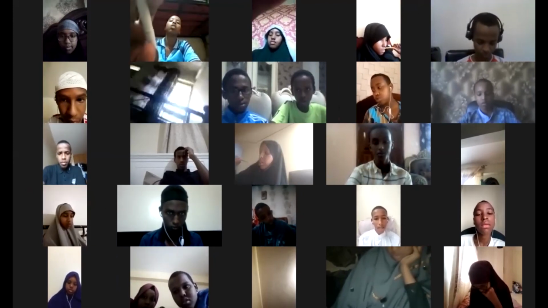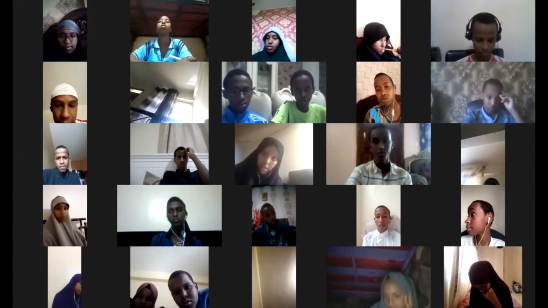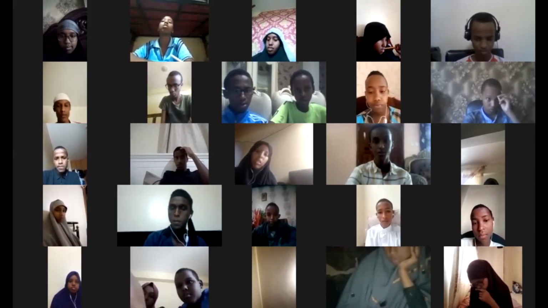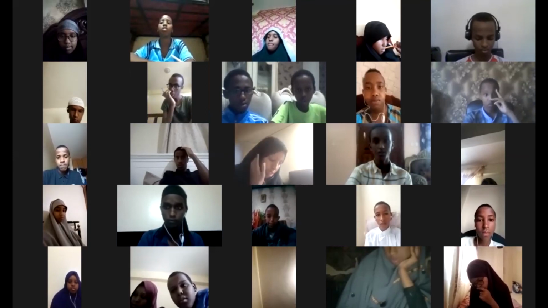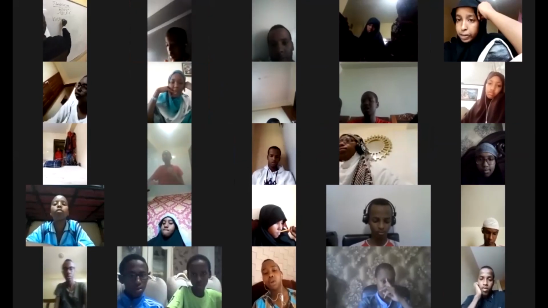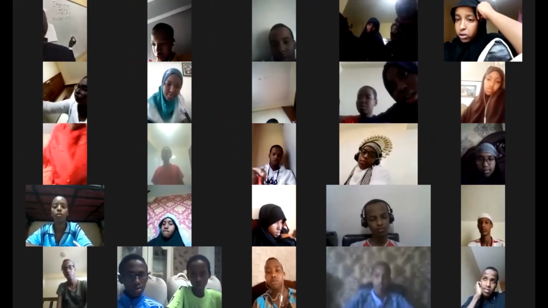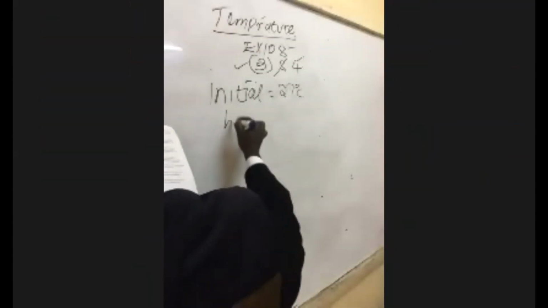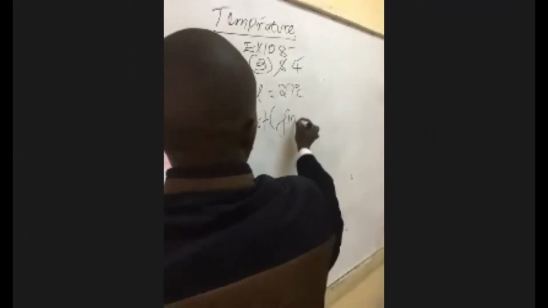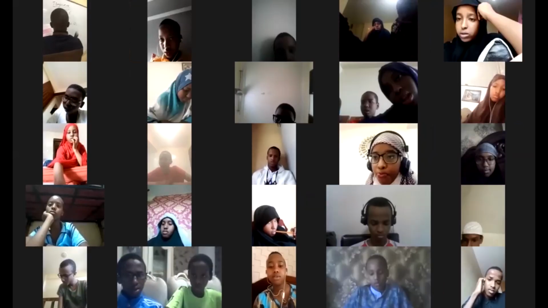Question number 4, we had the reading of a thermometer is 25 degrees centigrade and the highest mark is 120. By how many degrees is the reading below the boiling point? So the initial temperature there is equal to 25 degrees centigrade and the highest mark, which is the same as final, is equal to 120 degrees centigrade.